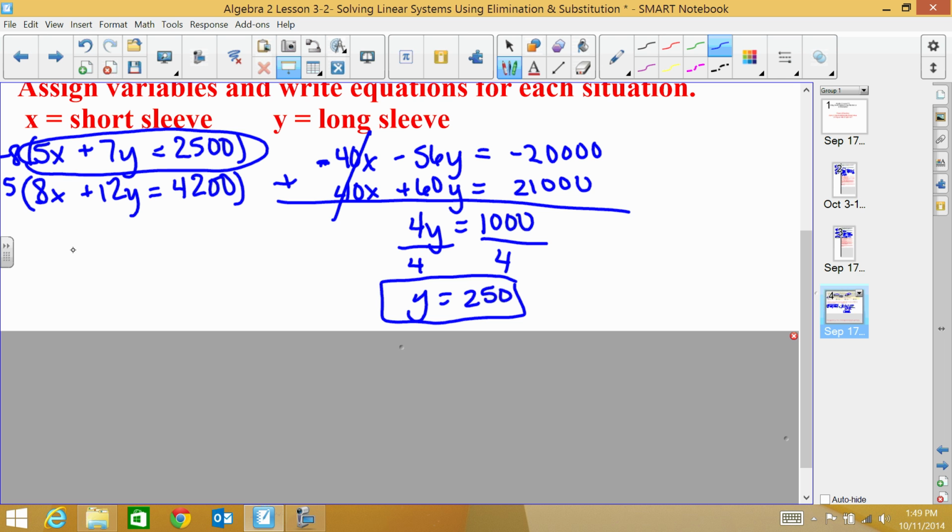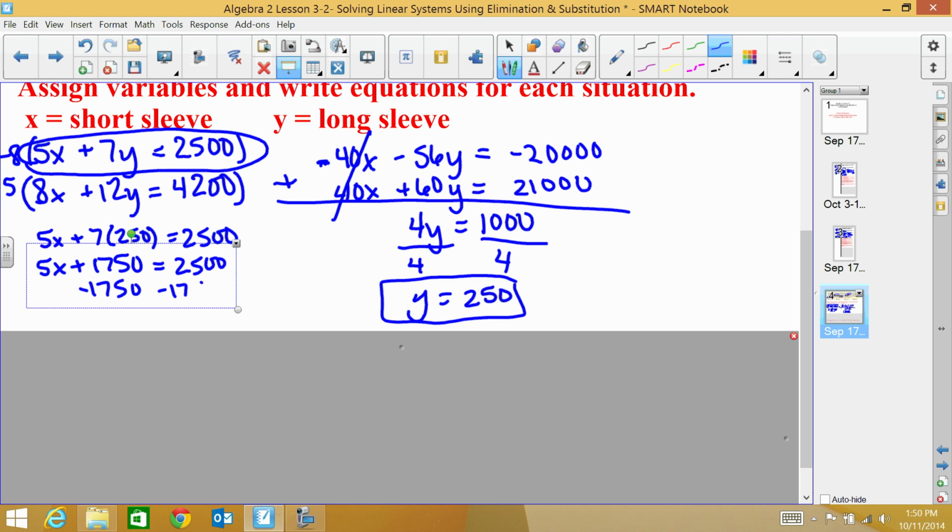Doesn't matter. So I'm going to have 5x plus 7 times 250 equals 2500. So 7 times 250 is 1750. So I get 5x plus 1750 equals 2500. And then I would subtract 1750 from both sides.